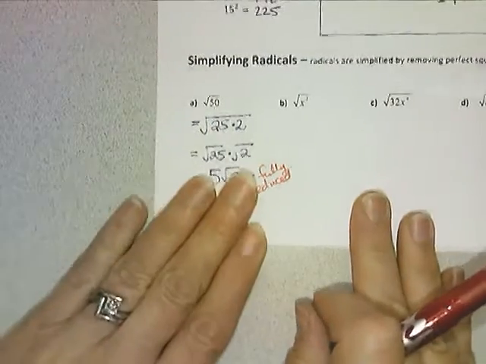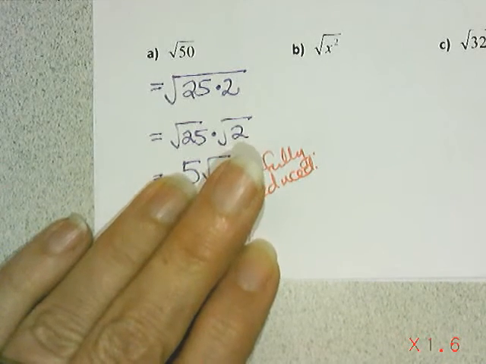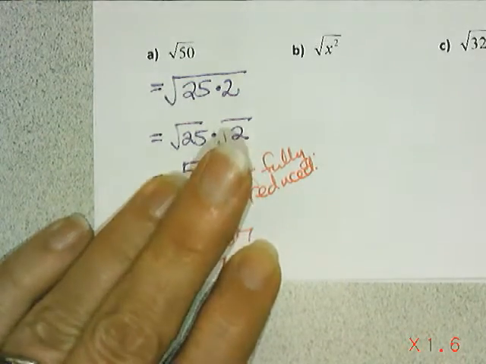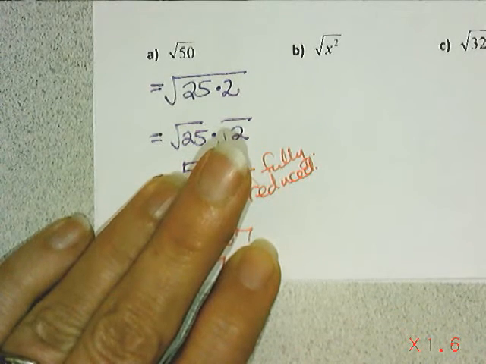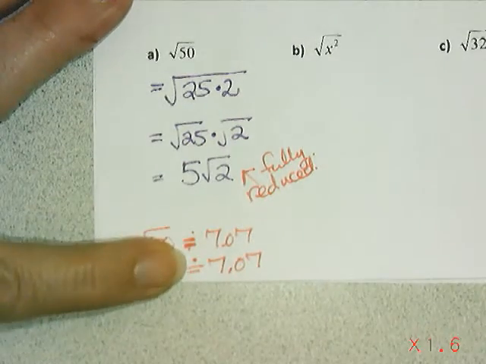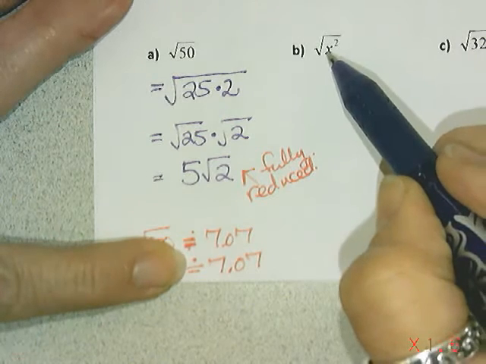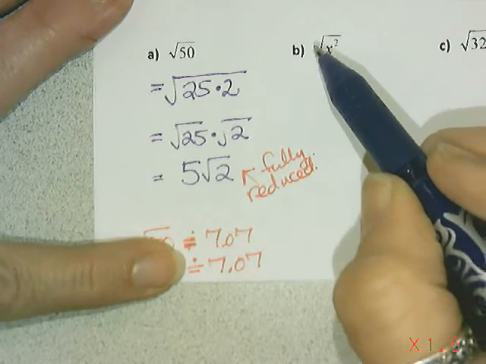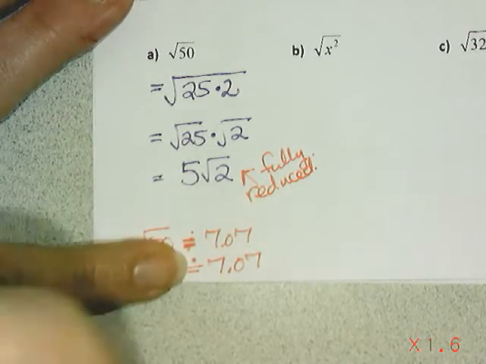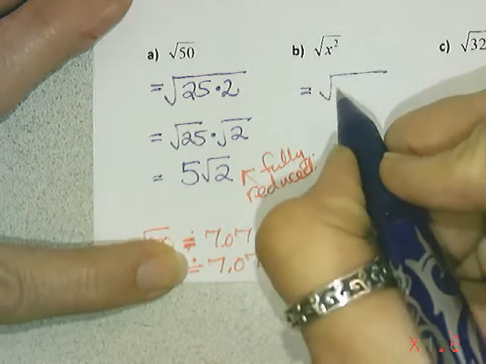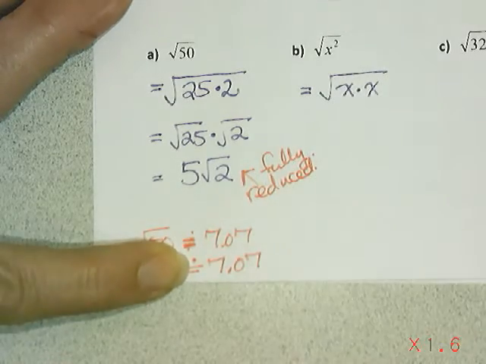Now, when I introduce the idea of variables into the mix here, you want to think abstractly, because remember, variables are just holding the place for a mystery value. So x could be anything, but I'm squaring it. So let's say it's 9. Well, I've got 9 squared, and 9 squared would be 81, and the square root of 81 would be back to that 9. And so anything I square, any mystery number, would end up being that mystery number multiplied by itself.